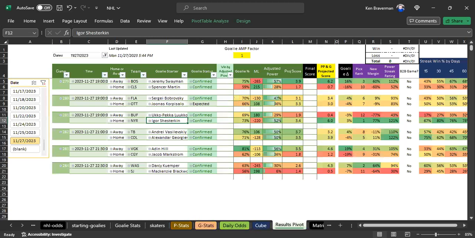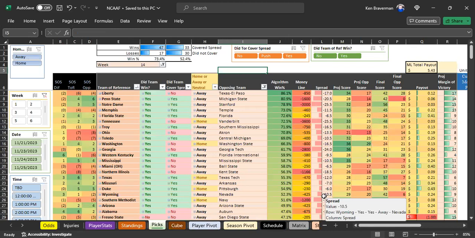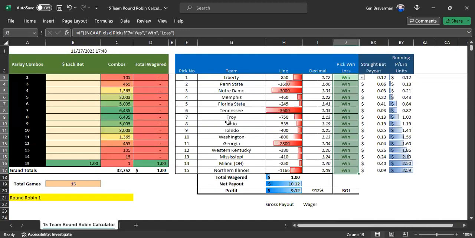But first, we're going to start with college football. And we're going to talk about betting strategies in conjunction with the round robin parlay calculator that I have.